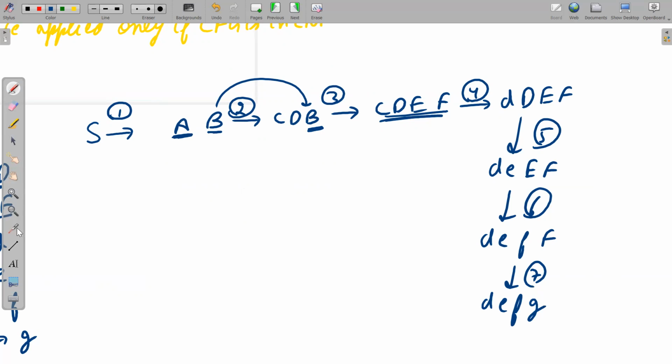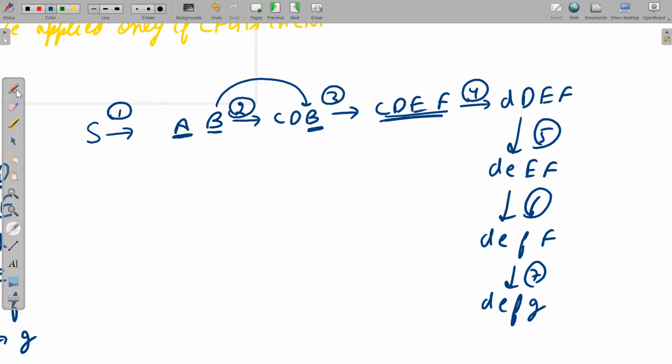So to generate string of length 4, see carefully, what exactly you have done? First step is you got a 4 length non-terminal sentential form, and all these 4 symbols are non-terminal itself.